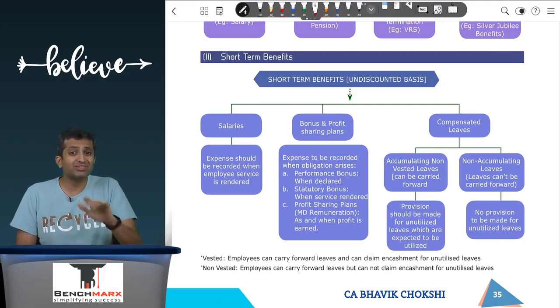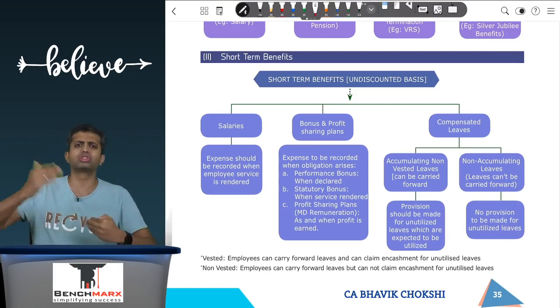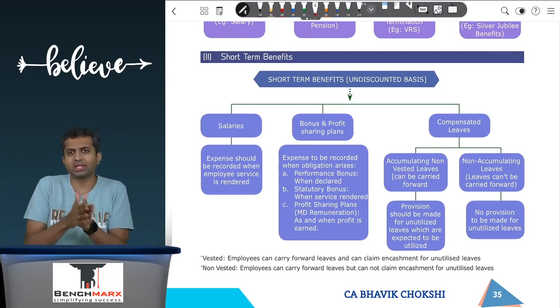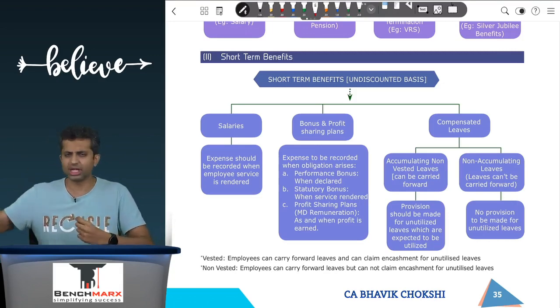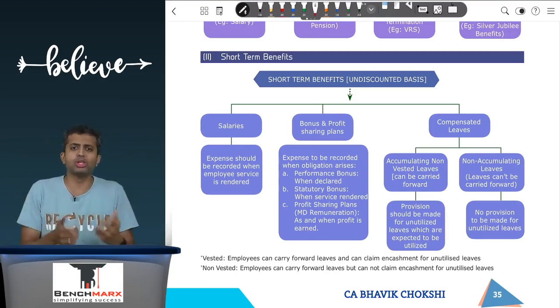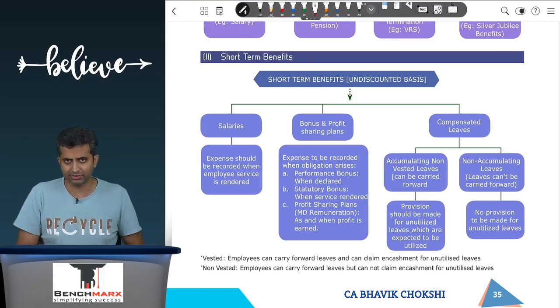On the other hand, if these were leaves which cannot be accumulated, which cannot be carried forward, which means in the next year you cannot carry forward these 15 days, in which case there will be no effect. You will not create any provision for these leaves.